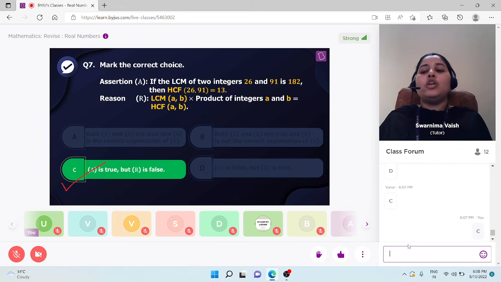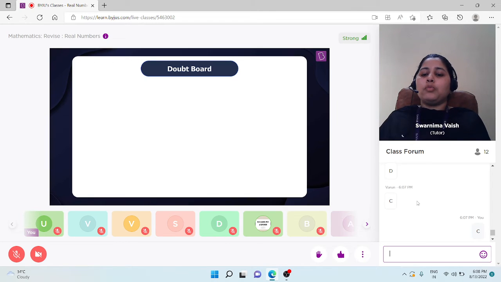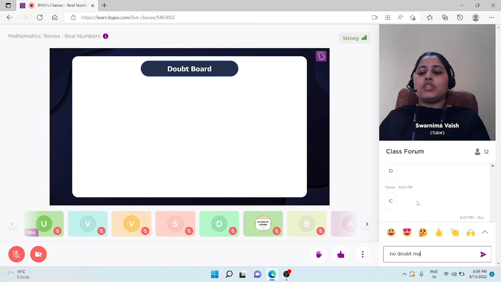This is the answer. So students, before giving the answer, try to read the question very carefully. In this question, an incorrect formula is given to us. So you have to read the question carefully before solving it. And well done, Utkarsh, Varun, and Devraj and Shanvi. Absolutely correct. So students, time for a doubt board now. So if anything you want to ask, you can ask now. Any queries, any doubts, students?